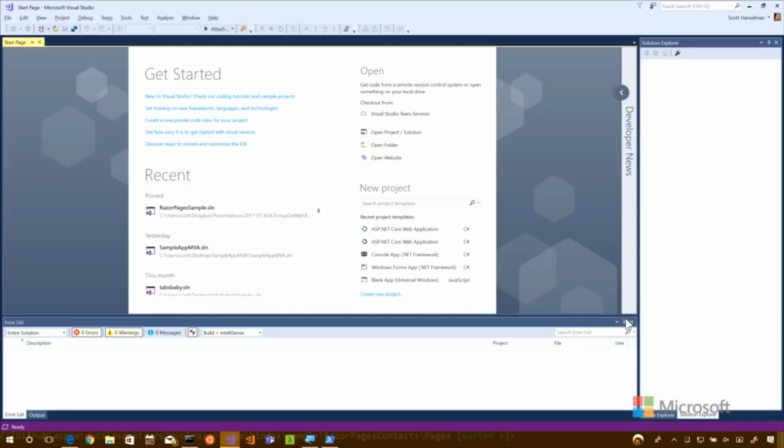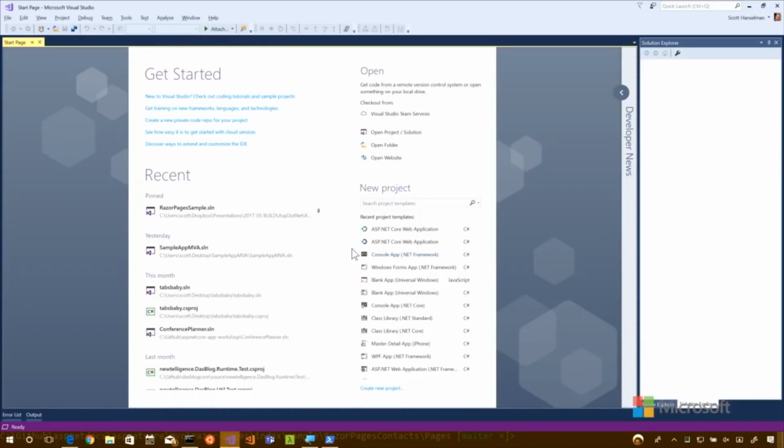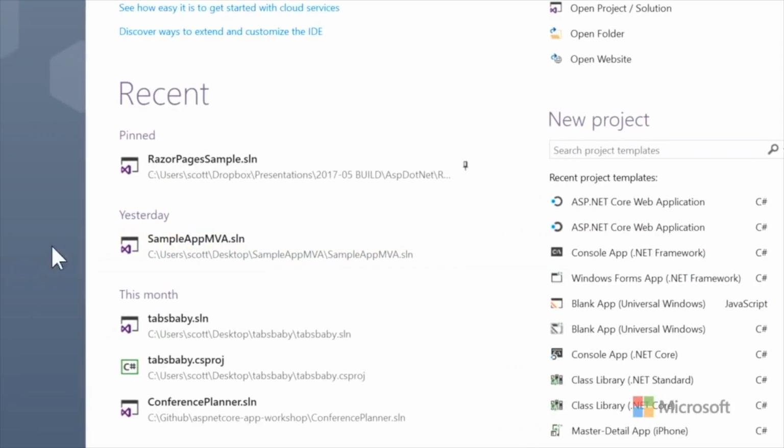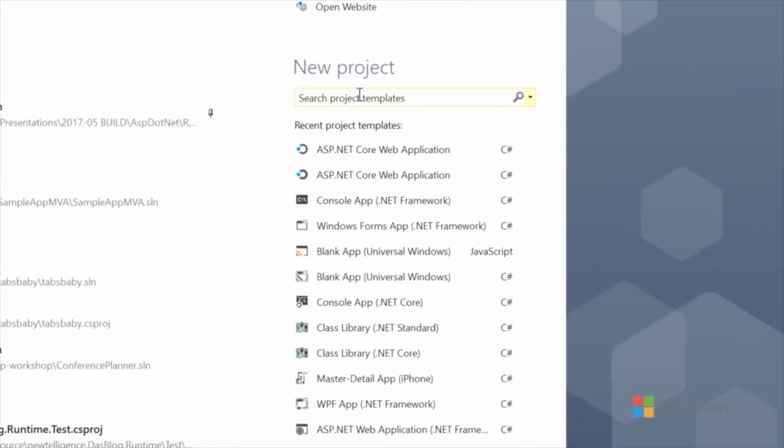All right. So what I'm going to do is, just to familiarize yourself with the UI here, I've got some recents and things. I've got new project.